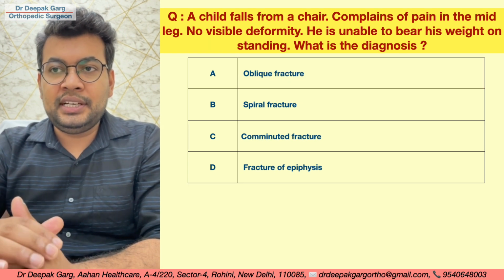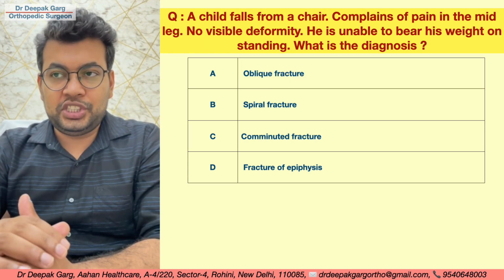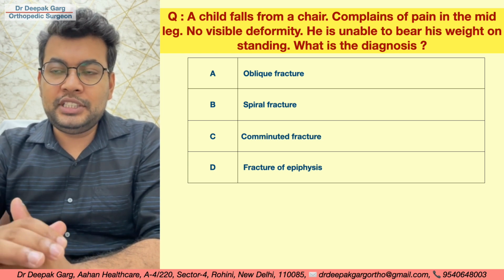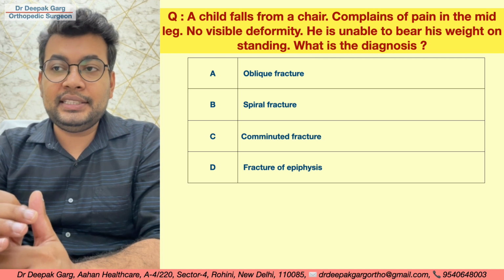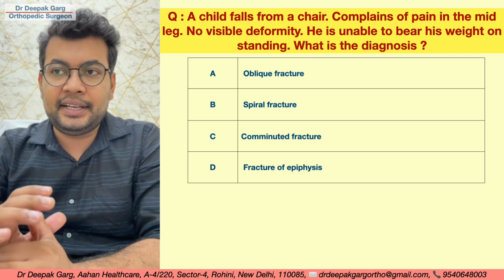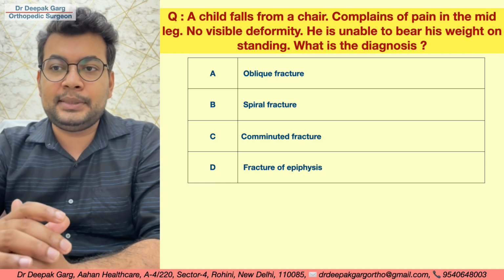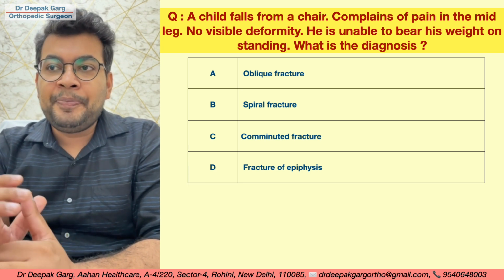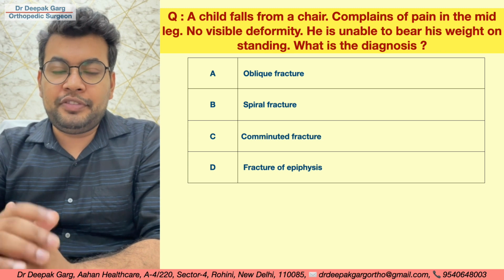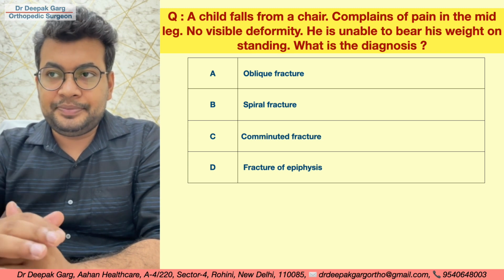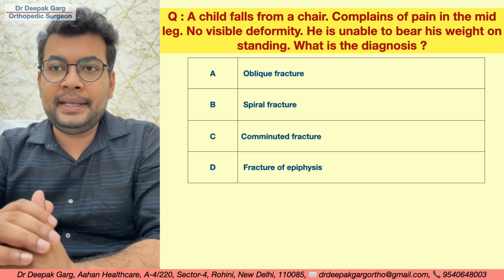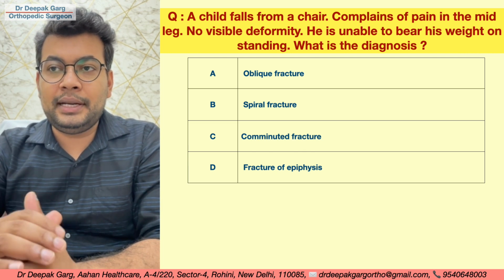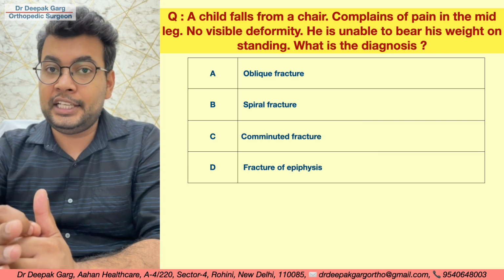Then another question. A child falls from a chair and complains of pain in the mid leg. No visible deformity. He is unable to bear his weight on standing. What is the diagnosis? Oblique fracture, spiral fracture, comminuted fracture or fracture of epiphysis. That means all the options are talking about fracture. That means the child is having a fracture and he complains of pain in the mid leg. There is no visible deformity. If there is no visible deformity, that means the fracture is undisplaced.